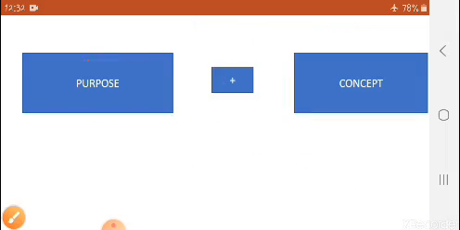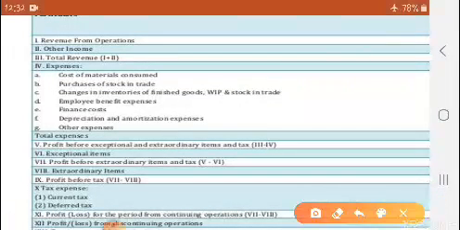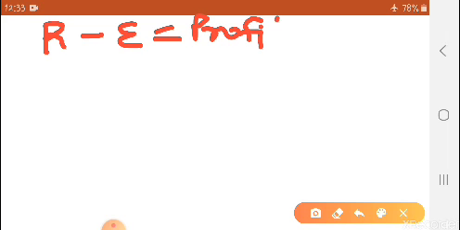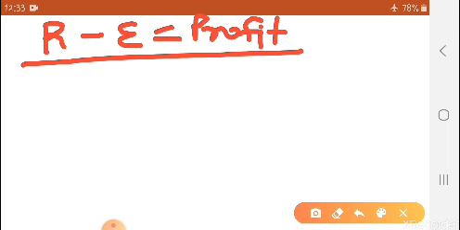So see, that is only given in your format. What is matched? First see, revenue, income and expenses, nothing else is given. So see what exactly is given over here. What does our matching concept say? Matching concept says revenue minus expenses is equal to profit. The same thing is given in your format of statement of profit and loss.